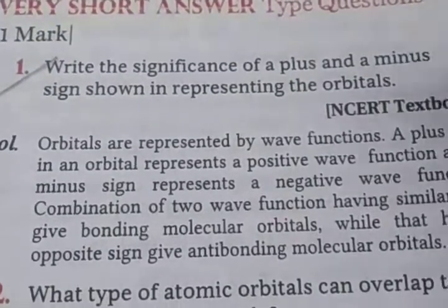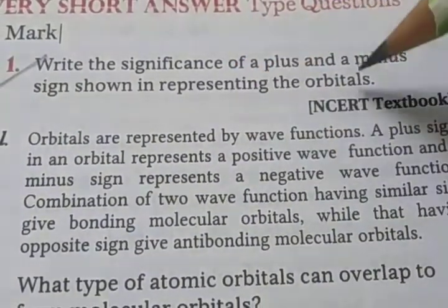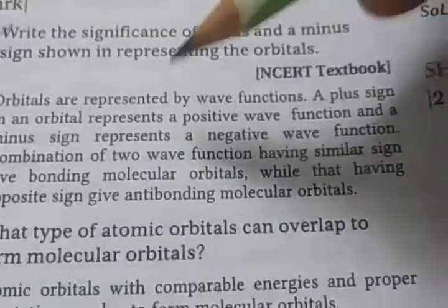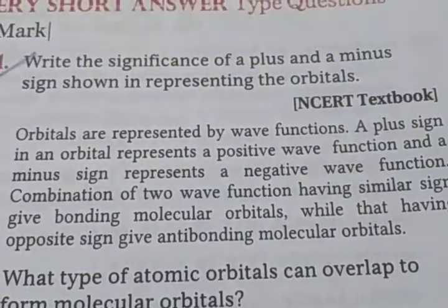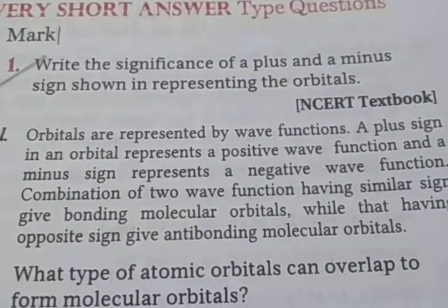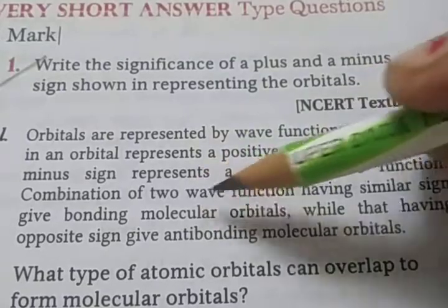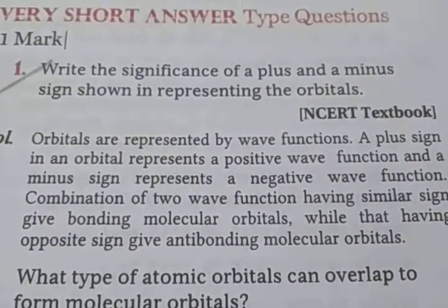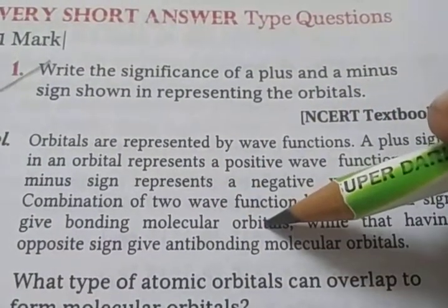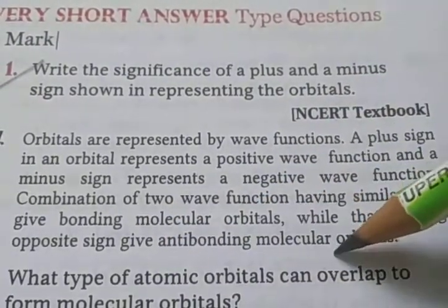Next question is, write the significance of a plus and minus sign shown in representing the orbitals. So orbitals are represented by wave functions. A plus sign represents a positive wave function and a minus sign represents a negative wave function. The combination of two wave functions having similar sign gives the bonding molecular orbital, while those having opposite sign give the anti-bonding molecular orbital.